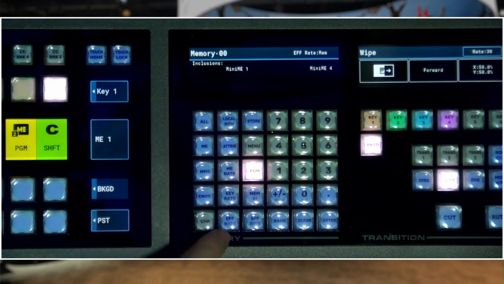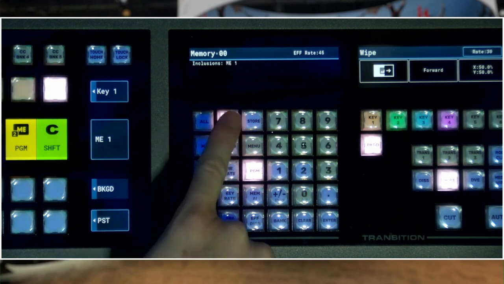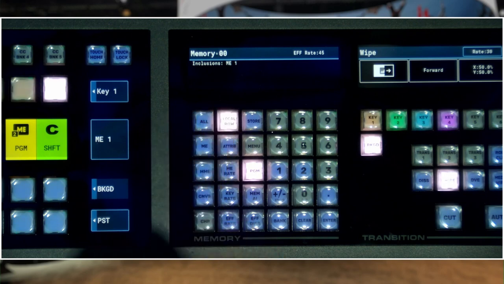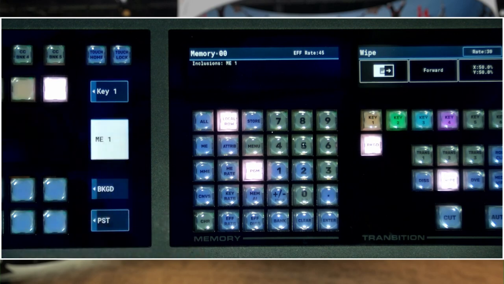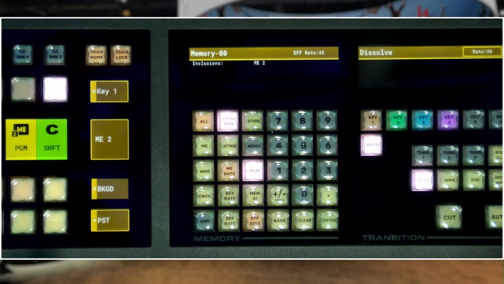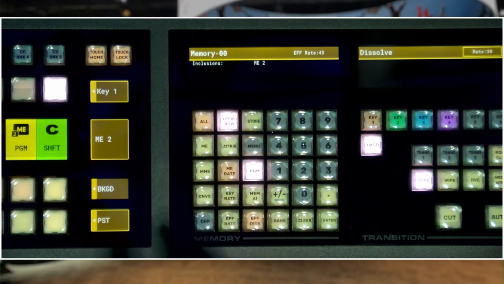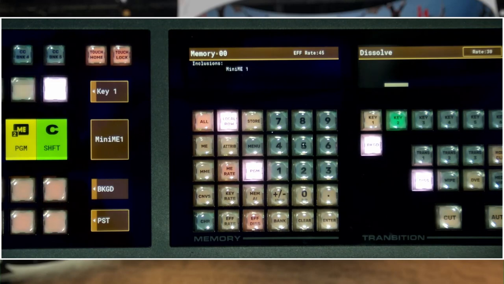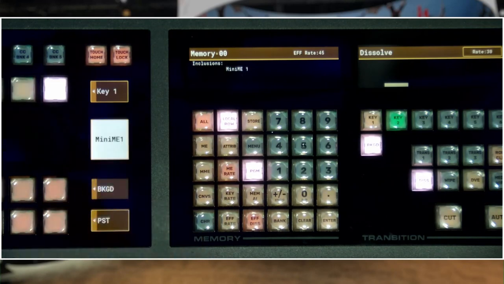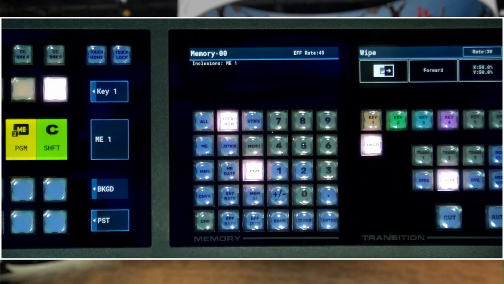In the next column of buttons, we start off with the local row button. When local row is enabled, the inclusions will always be this ME. And if we change which ME we're looking at, the inclusions will automatically change and the keypad will always follow along. So no matter which ME or mini ME we go to, the row is going to automatically delegate for us.